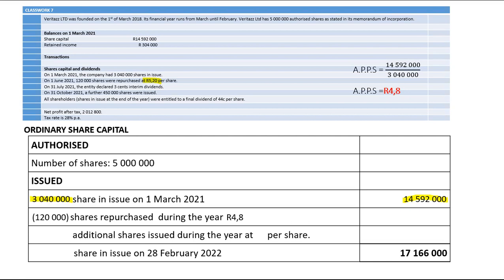Note, you will take 4.80 multiplied by 120,000 and that will give you 576,000. Put that in brackets. The number of shares bought back, you put it in brackets. Share capital lost due to buyback, you put that in brackets as well.